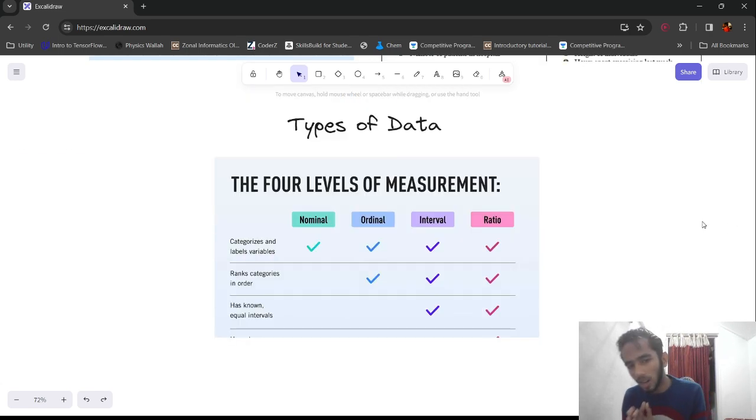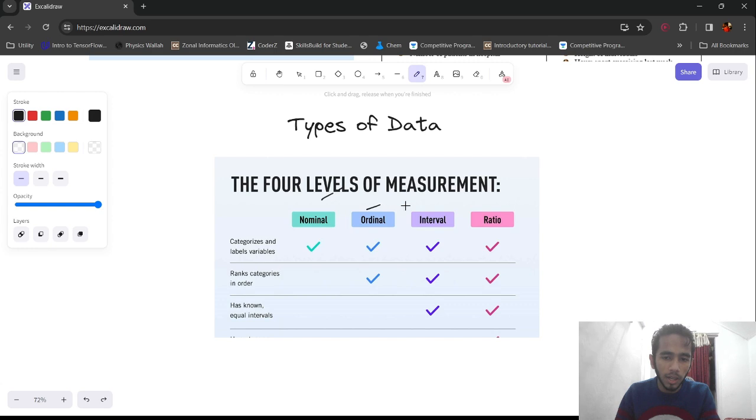So what are the four types of data, and how are we measuring it? There are four types: nominal, ordinal, interval, and ratio. Now, nominal and ordinal are easy. Interval is also easy. Ratio is something that is rarely used. When we talk about nominal, ordinal, and interval, most of the data you find on the internet is nominal, followed by ordinal and interval.